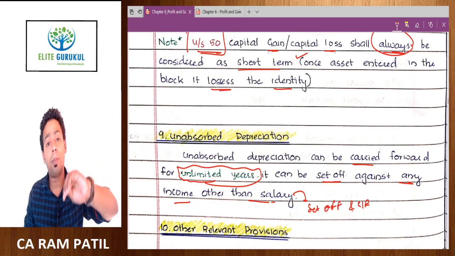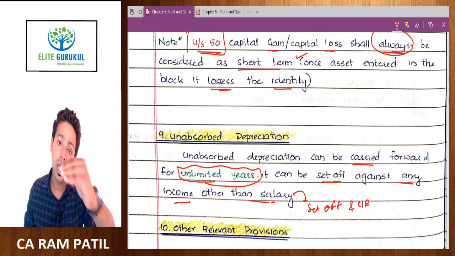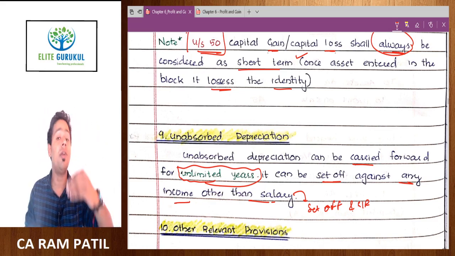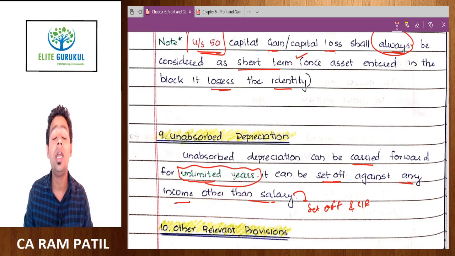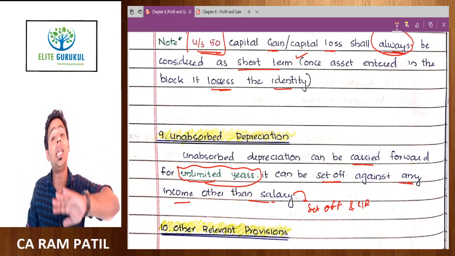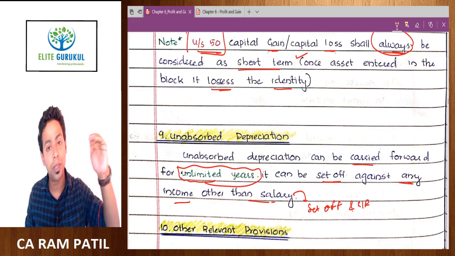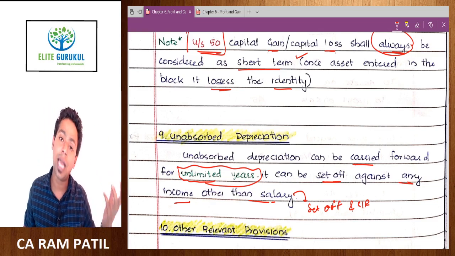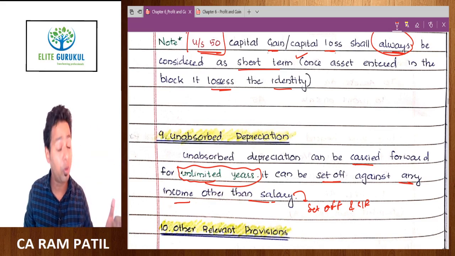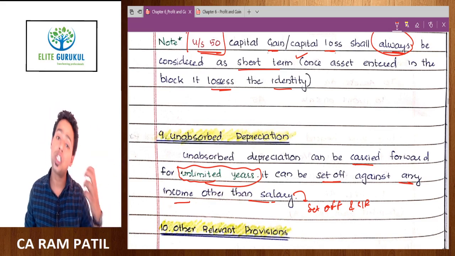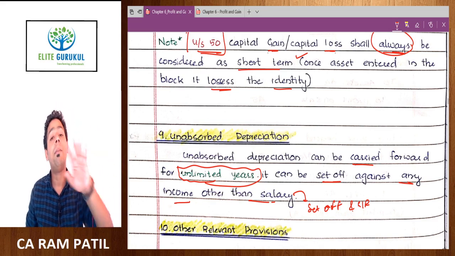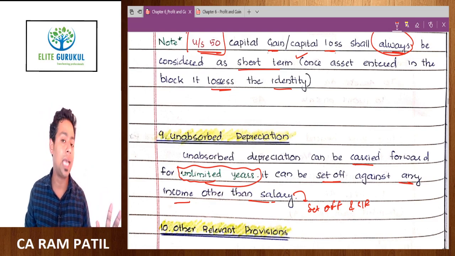Depreciation, though it belongs to the PGBP head, in every next year, in every unabsorbed carry forward year, will have the option to set off against any other head. That means unabsorbed depreciation can be set off against the PGBP head, against the IFHP head, even against the capital gain head, and against the IFOS head, but it can never be set off against the salary head.